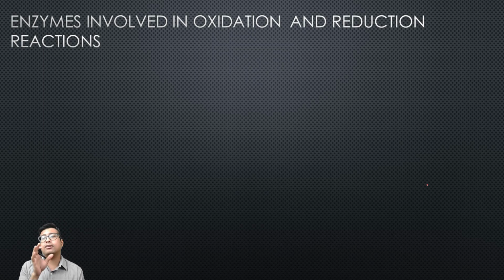Okay, so I have given a few dedicated slides for the enzymes that are involved in oxidative phosphorylation, biological oxidation and the electron transport chain, right? These three are often used simultaneously, interchangeably.